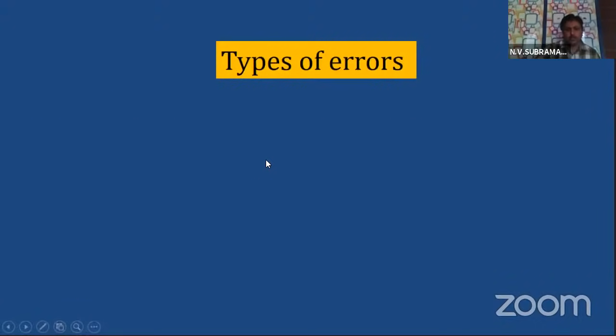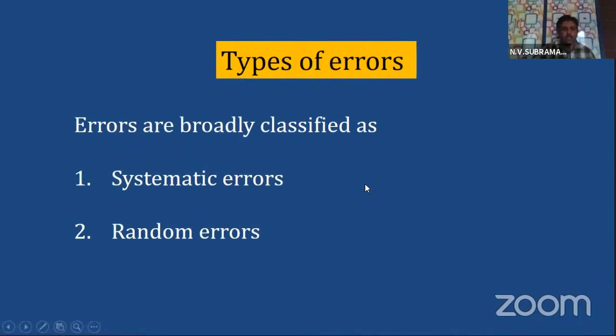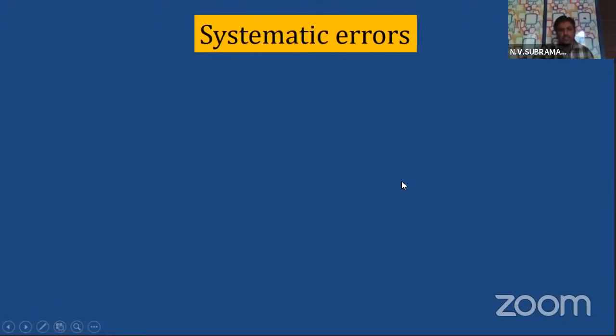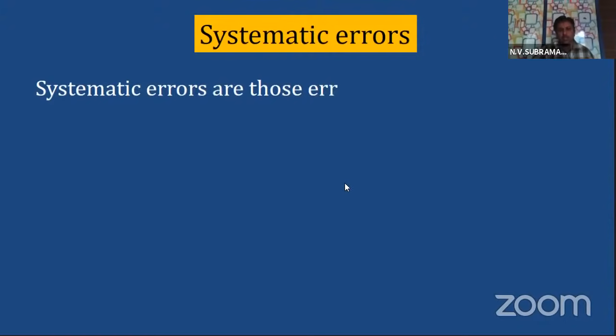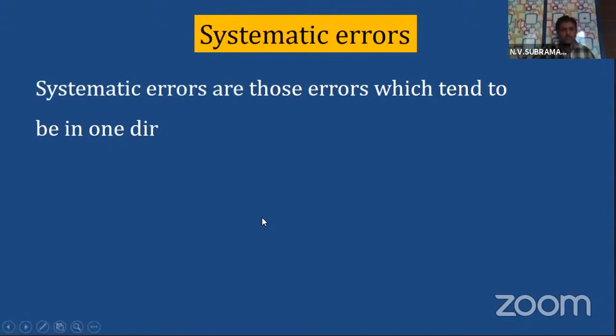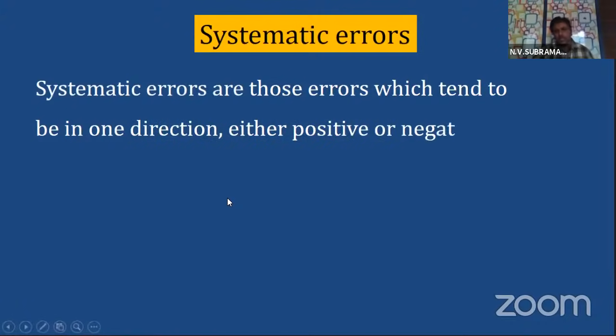So let us come to the types of errors, children, since we are discussing errors. Errors are broadly classified into two types: systematic errors and random errors. First, let us talk about systematic errors. Systematic errors are those errors which tend to be in one direction, either positive or negative.